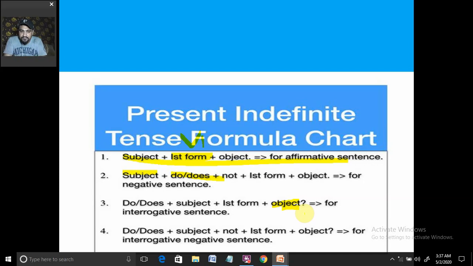Do or does can come at the first place, then the subject, whatever the subject is. Then after the subject would come not. So the rest of the thing will remain the same. We are not going to change the places of any of these. After the subject there would be the negation sign. Then would come the verb's first form, that is the main verb in the sentence, the action verb in the sentence.